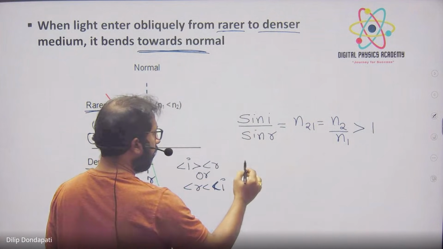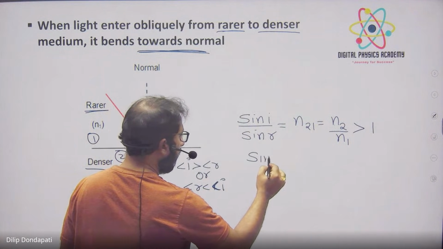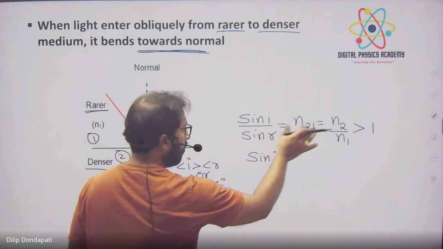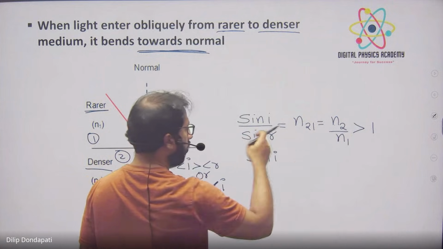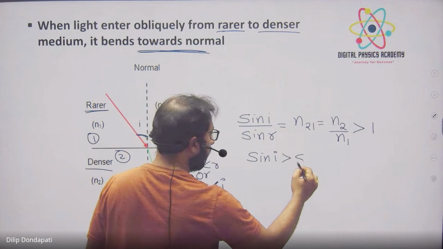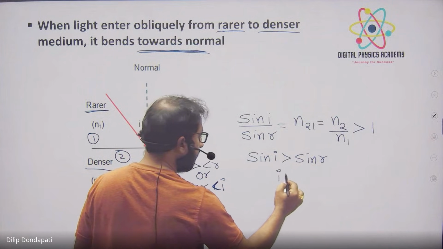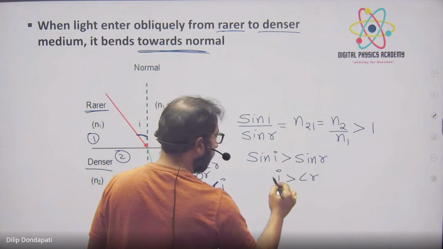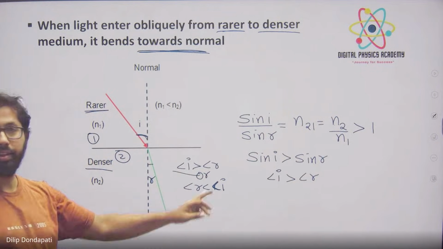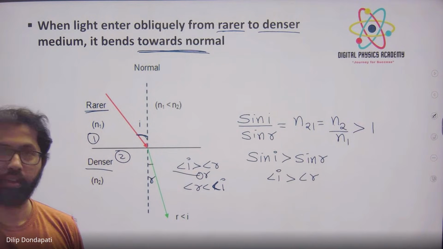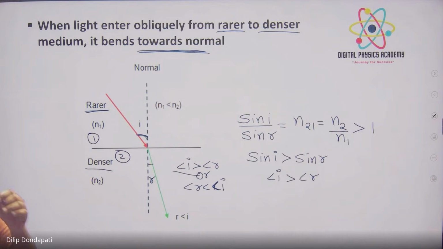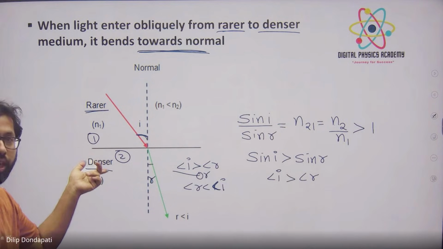Okay. So क्या होगा? Sin i, if you cross multiply, sin i is greater than sin r. Sin cancel, angle i is greater than angle r. We proved angle i is greater than angle r by using Snell's law. Simple. समझ में आ रहा है? Now same way try करो. When a ray of light is passing from denser to rarer, क्या होगा?